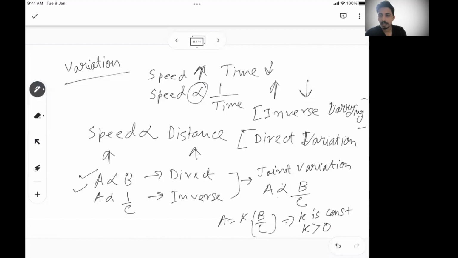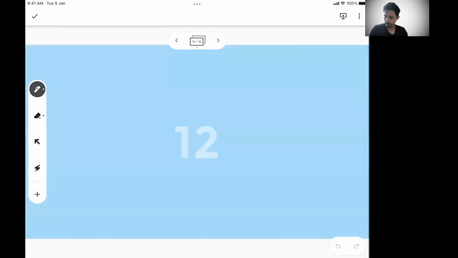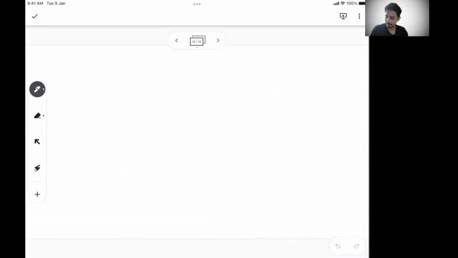So let's say I tell you speed is inversely proportional to time, and time is directly proportional to distance.